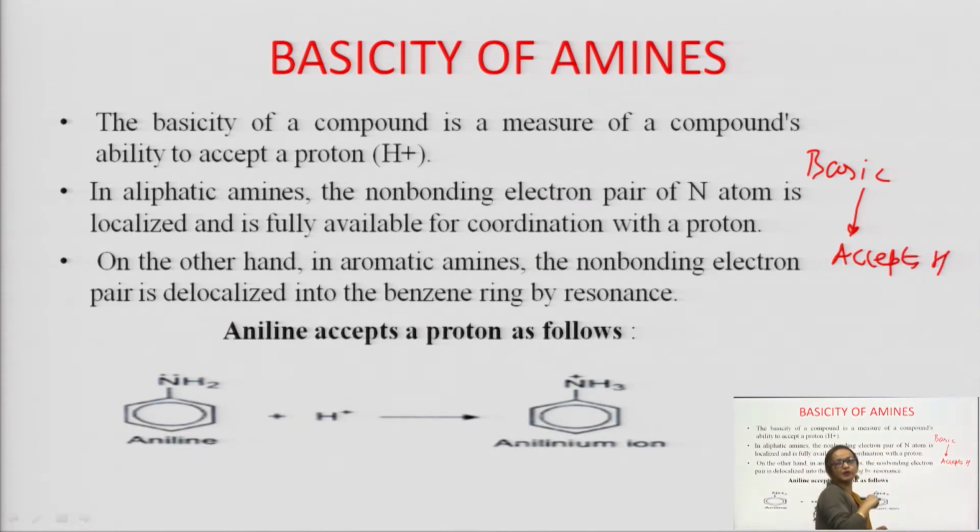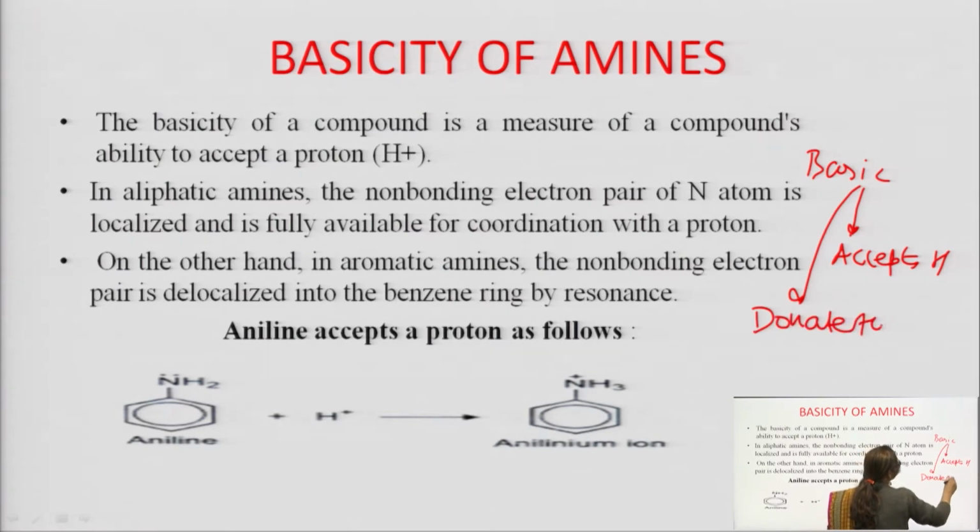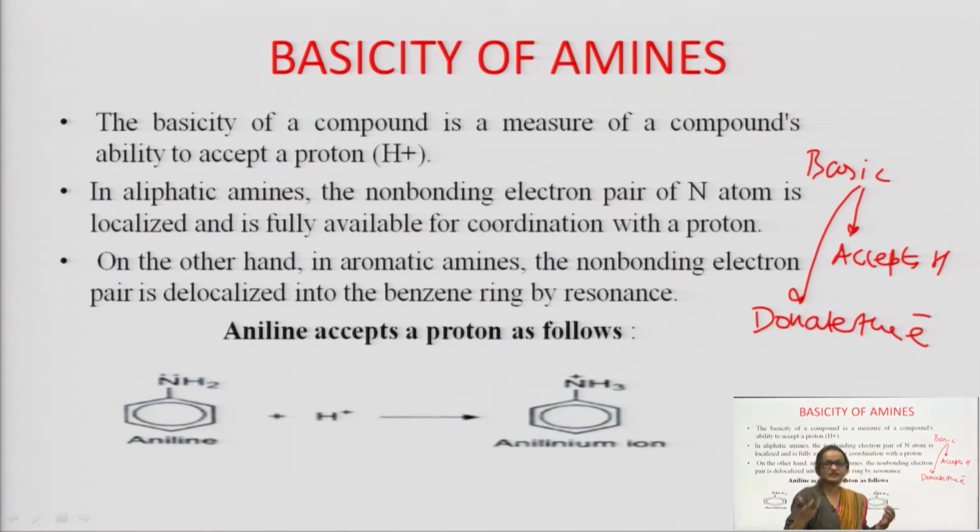And the second point, which is very important in terms of aromatic amines, is that this amine is basic in nature. Why is it basic in nature? Because it can donate the electrons. This is obvious: if a person has a bulk of money, if a person has a very rich background, then he can donate some amount of money to others.